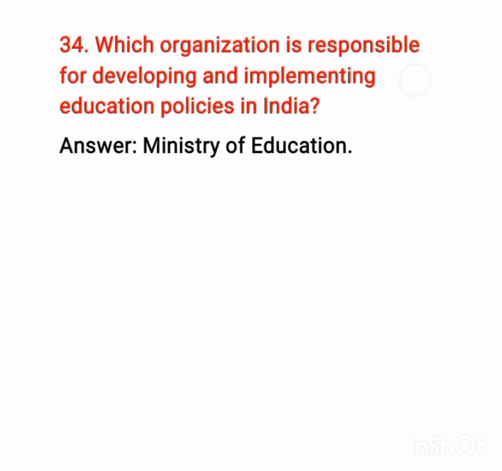And my last question is, which organization is responsible for developing and implementing education policies in India? The correct answer is Ministry of Education.